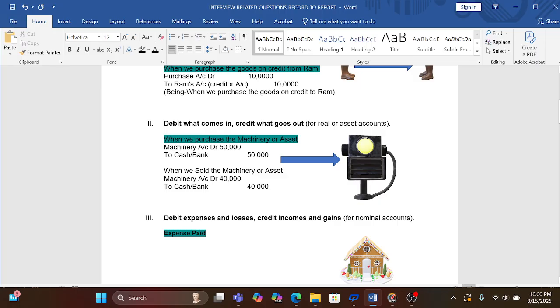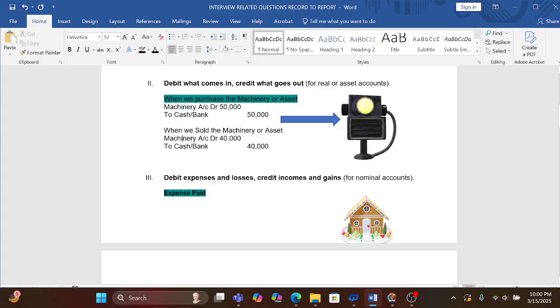Like we have purchased machinery for 50,000, so our cash is going, and the reason our cash is going is machinery. When cash is coming, it will be debit. When cash is going, it will be credit. So here machinery is debit and cash is credit.